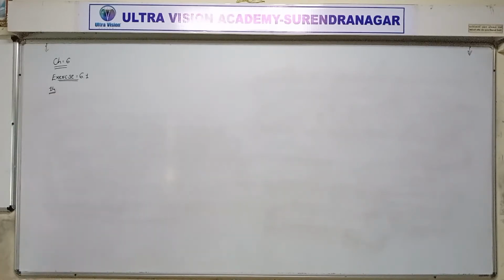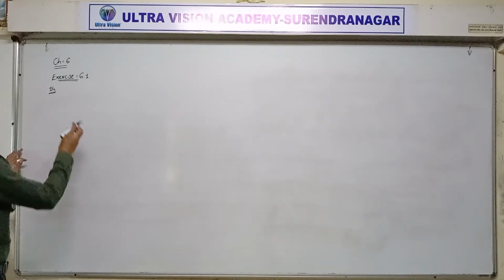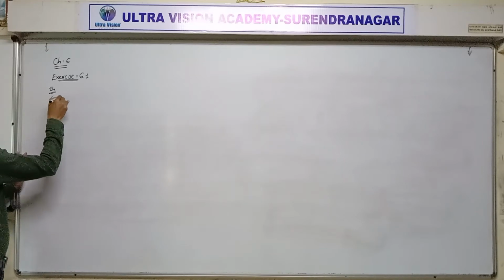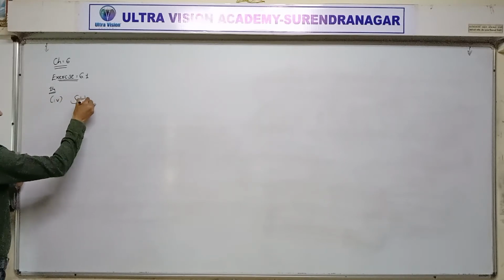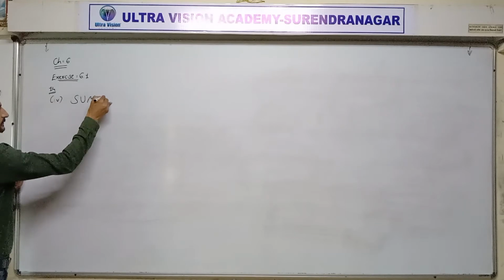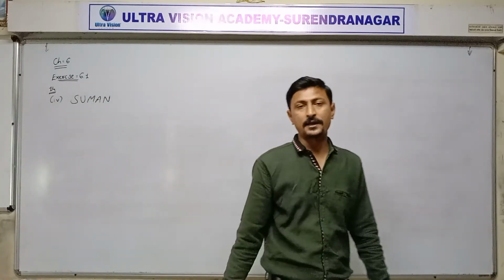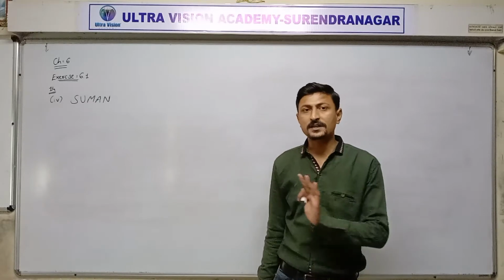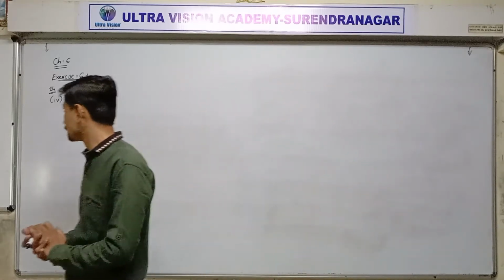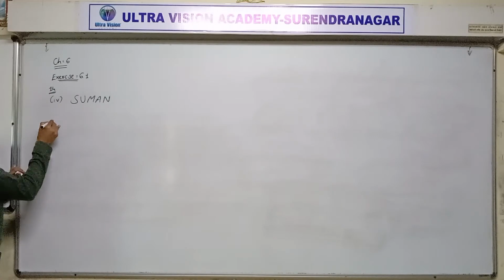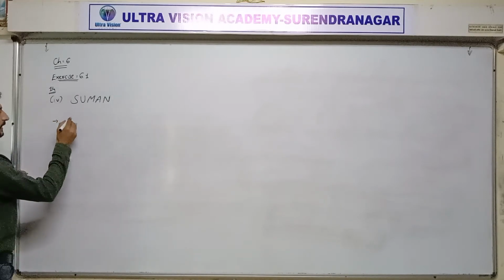Now next, question number 4. Suman. Okay. In the word Suman, first of all alphabetical arrangement, then after that find the dictionary order of the word Suman. Now first of all arrangement alphabetically.